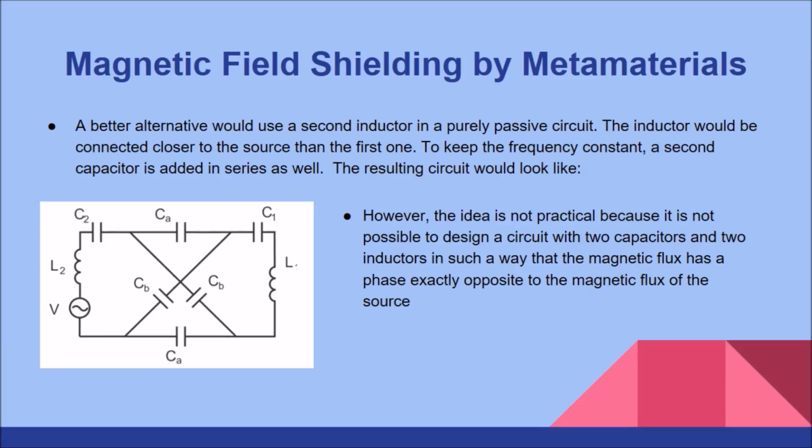A better alternative would be to use a second inductor in a purely passive circuit. The inductor would be connected closer to the source than the first one. To keep the frequency constant, a second capacitor is added in series as well. The resulting circuit would look like the following.